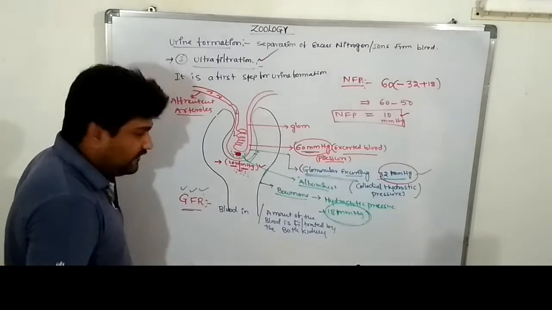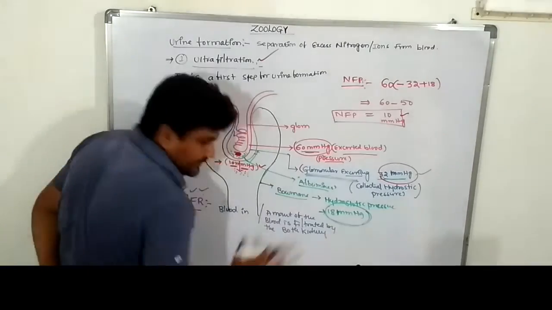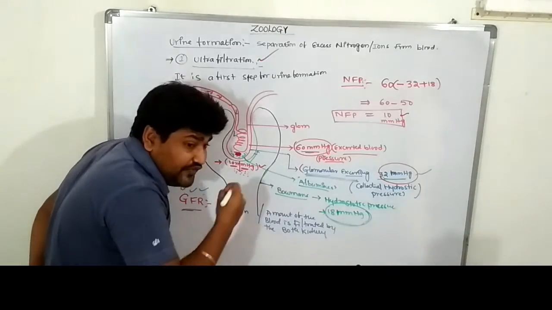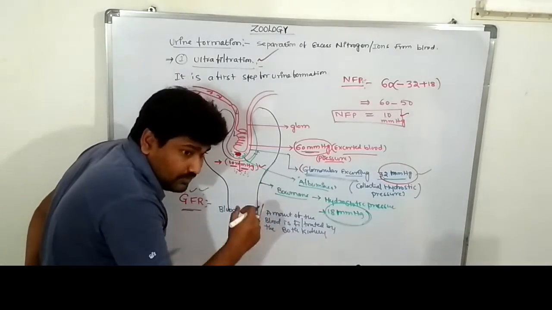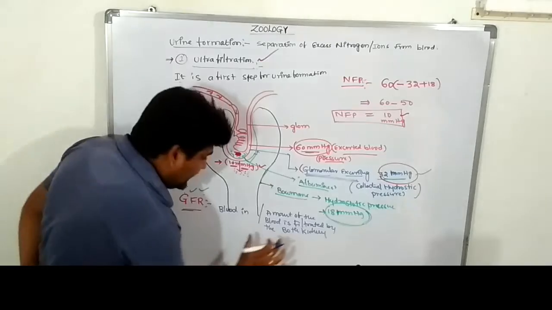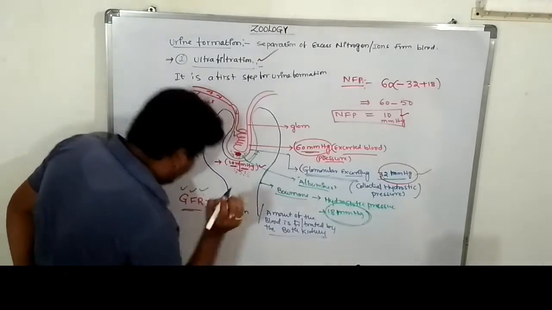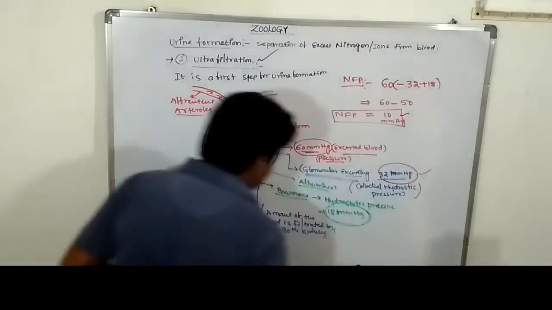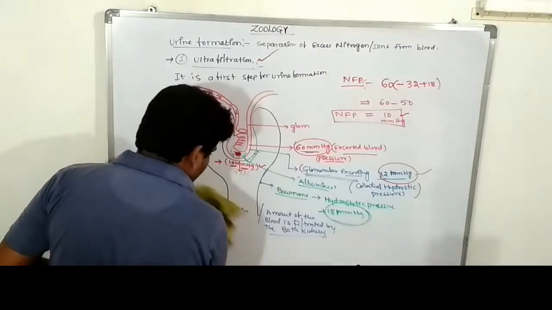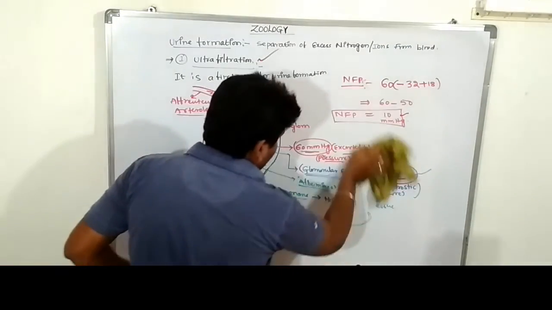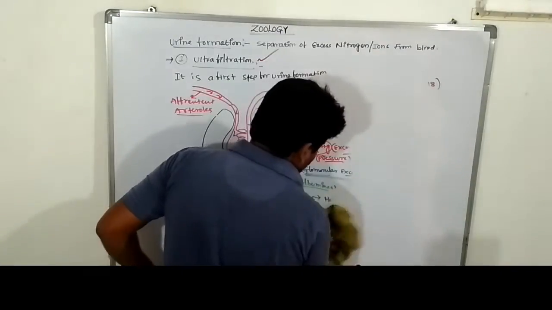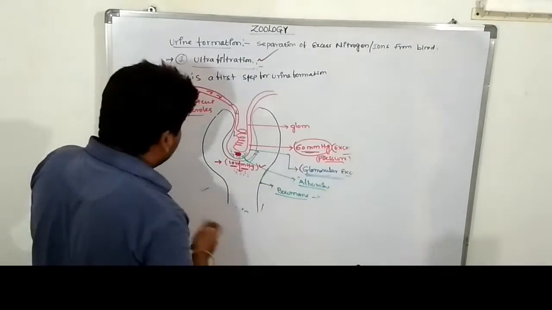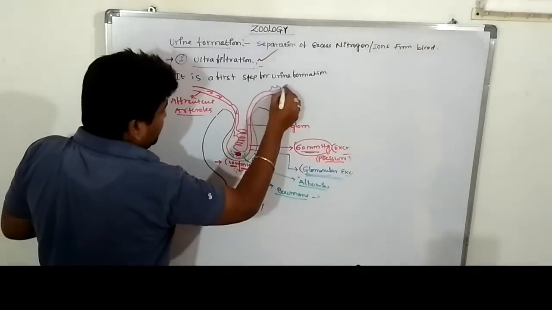Are you clear? The amount, the volume of blood filtered by both kidneys is called the glomerular filtration rate. Let's see it. Here this one is the afferent blood vessel.